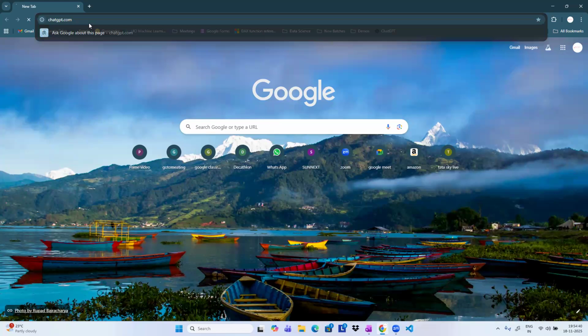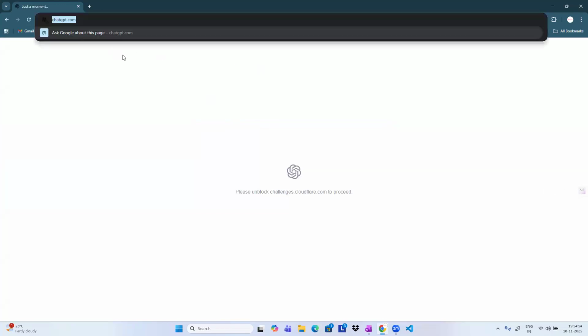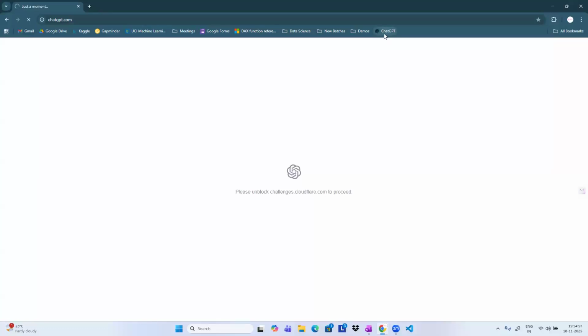It is taking some time. Okay. What happened? Please unblock challenges.cloudflare.com to proceed. Why? Just give me a second.